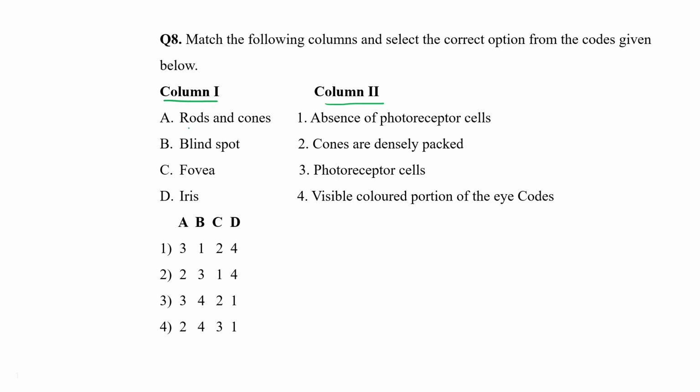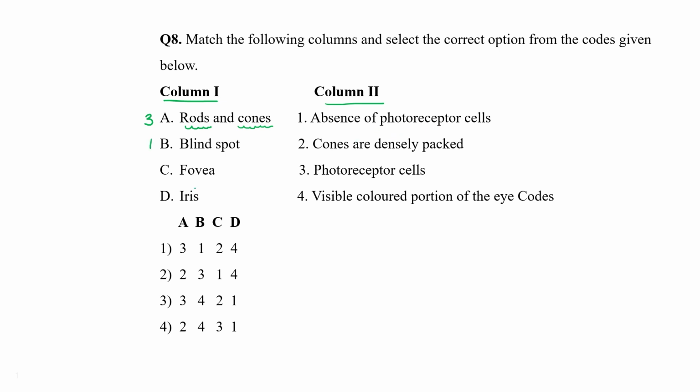Okay. So rods and cones. What are these? These are photoreceptor cells. With the help of rods and cones, one can see the image of anything present just in front of the eye. So can I write down 3 over here? Yes. Now, what is the blind spot? Blind spot is a point from where the nerve passes, so neither cones nor rods are present. So B goes with choice number 1, absence of photoreceptors.